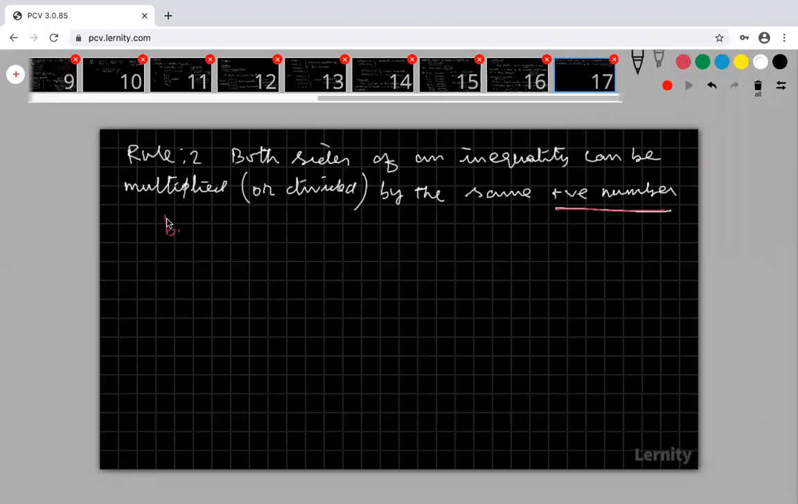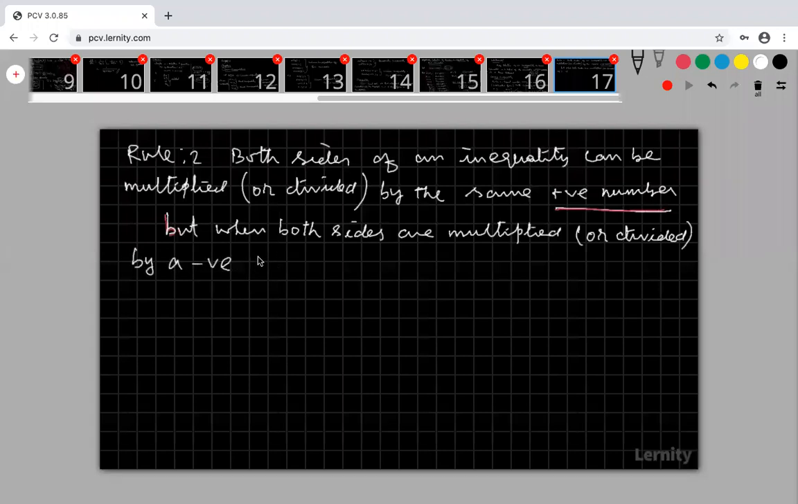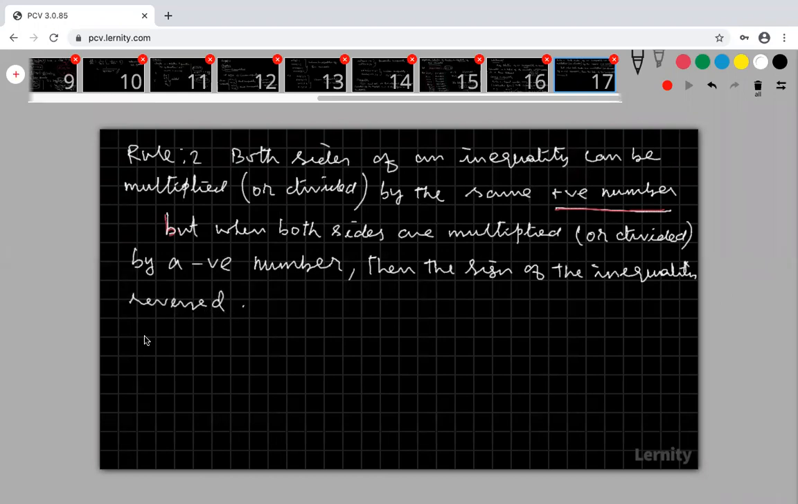But when both sides are multiplied or divided by a negative number, then the sign of the inequality is reversed. Sign of the inequality is reversed. Why, sir? So please take that.